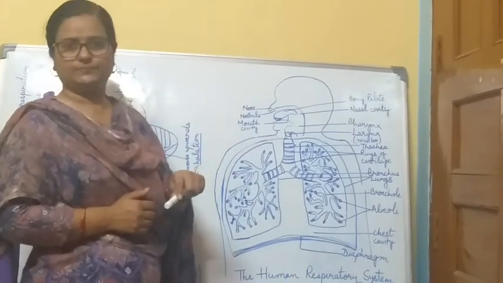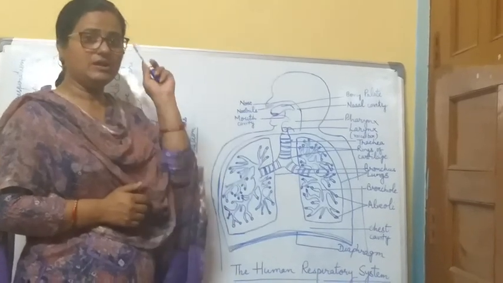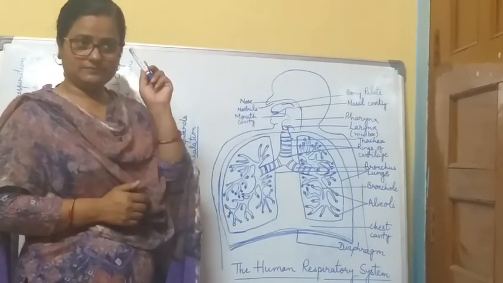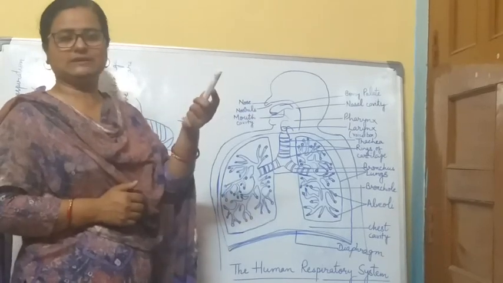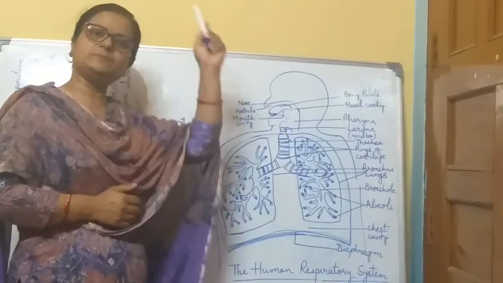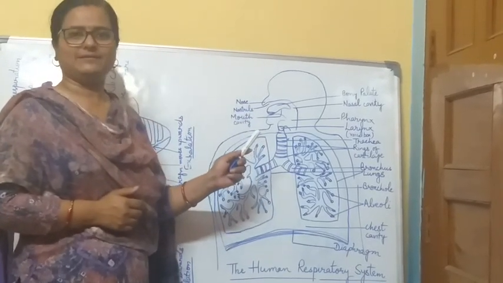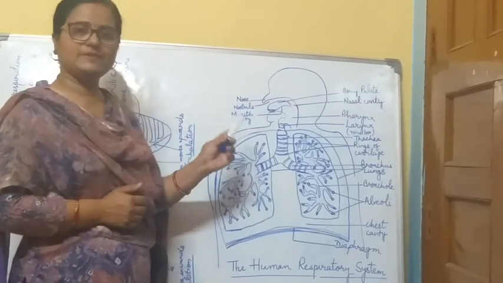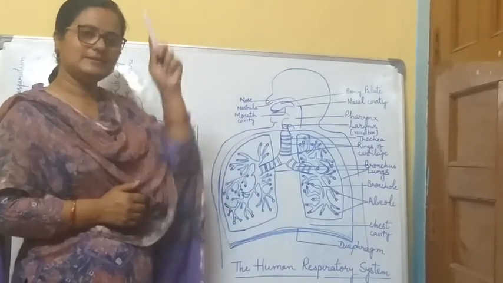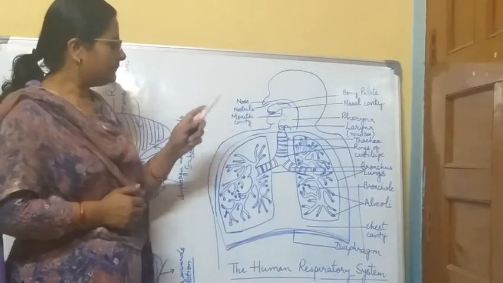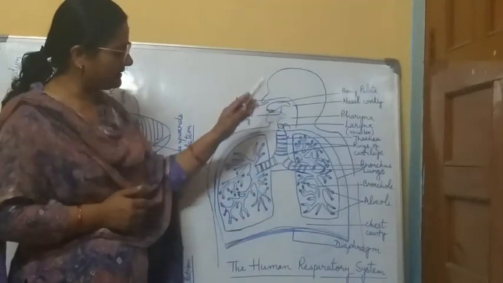That CO2, evolved in respiration, mixes into our blood again and then comes to the lungs. We will read this topic in the circulatory system. But here we have to read about the respiratory system.